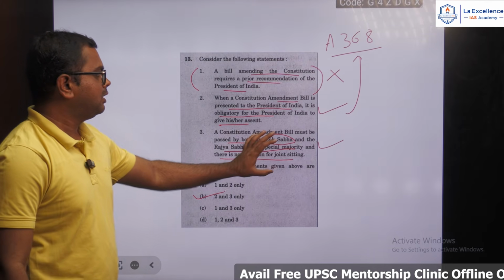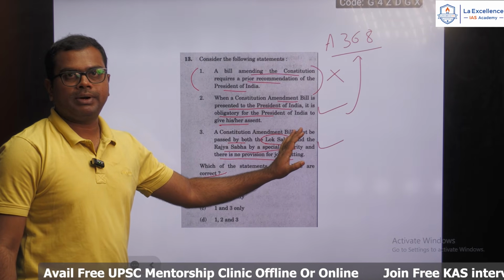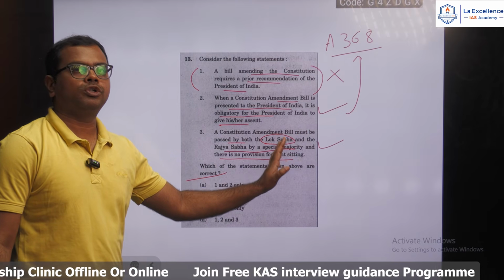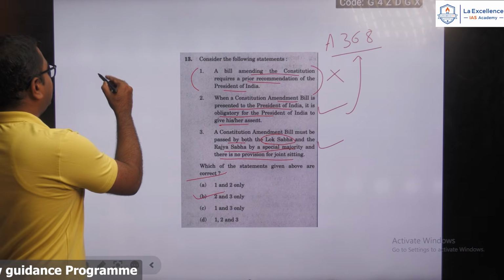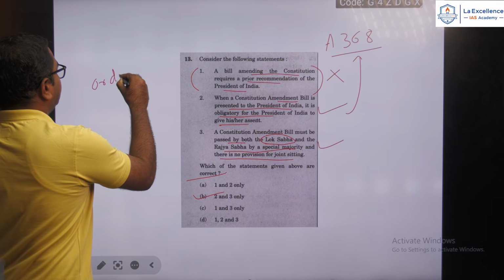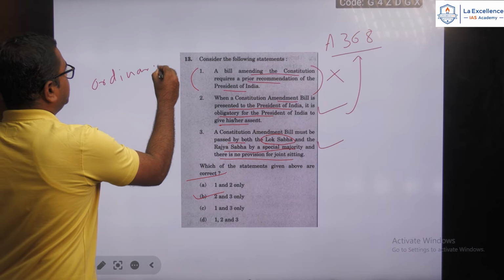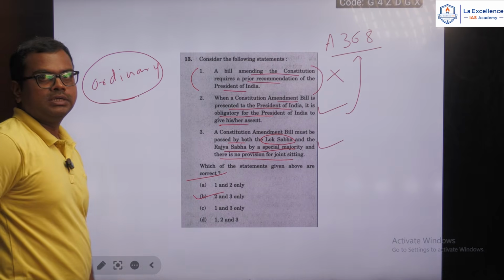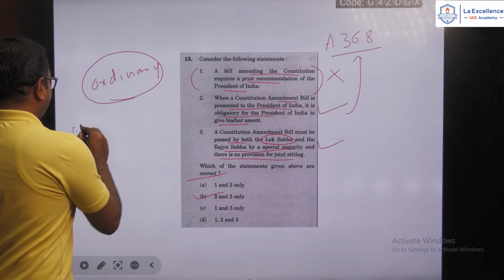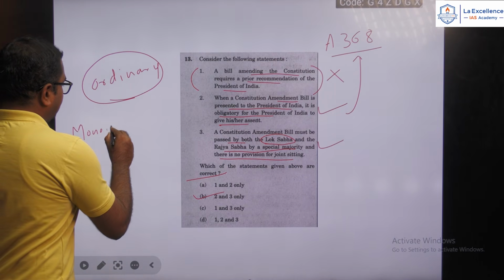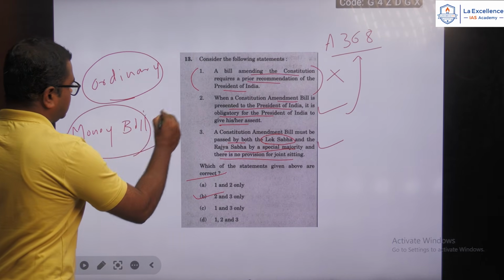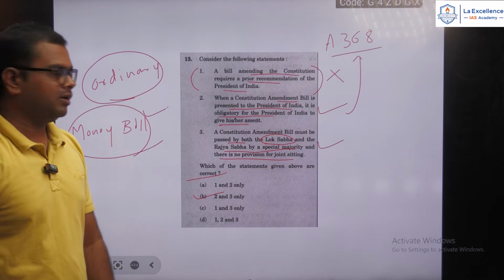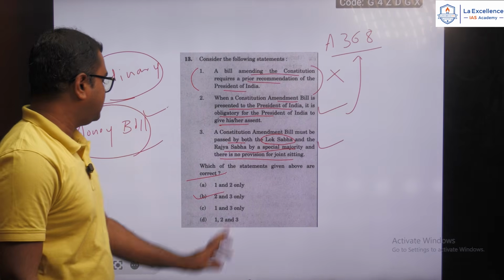So here you should remember, constitutional amendment bill requires approval of both Lok Sabha and Rajya Sabha with a special majority. So only under the case of ordinary bills, there will be joint sitting of the house. When it comes to money bill, money bill can be introduced only in Lok Sabha, and thus the approval of Lok Sabha is enough for a money bill. So 2 and 3 will be the right.